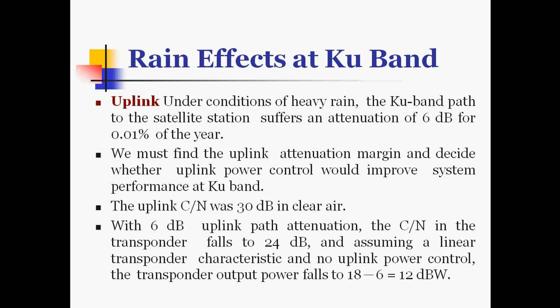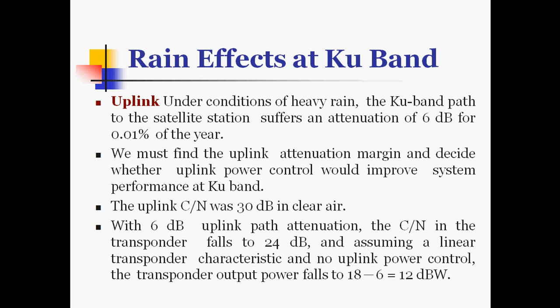Now we have to consider the rain effects at KU band. As we know, KU band utilizes very high frequency, 14 by 11 gigahertz. That is, 14 gigahertz is the uplink frequency and 11 gigahertz is the downlink frequency.